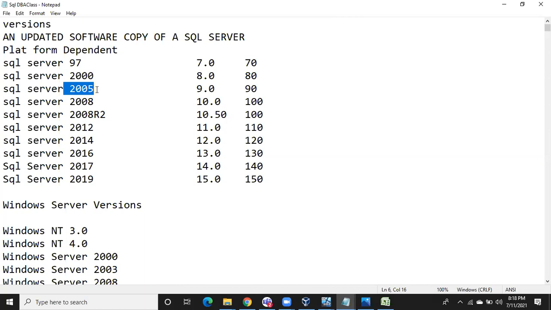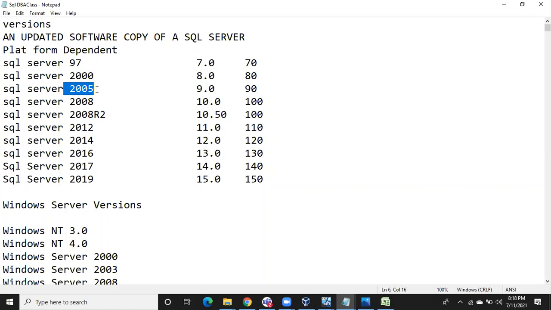The interface is going to be changed. The features are going to be changed. The physical structure of the phone is also going to be changed. Everything is going to change, right? In the same way, Microsoft is going to release new versions by introducing new features and all. It is going to introduce new features in every version.